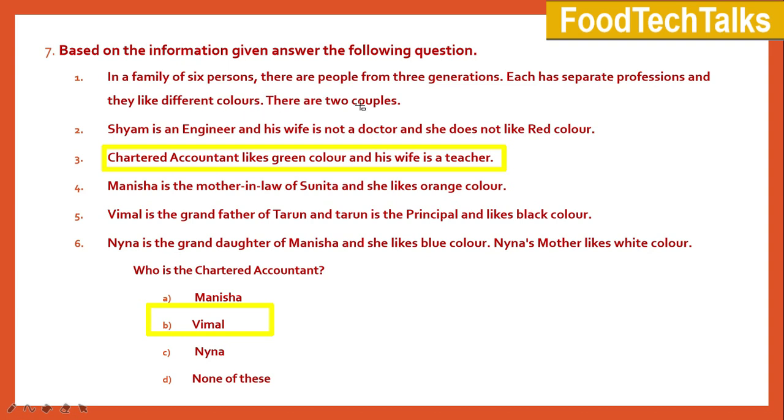There are 2 couples. Shyam is an engineer and his wife is not a doctor and she does not like red color. Chartered accountant likes green color and his wife is a teacher. Manisha is the mother-in-law of Sunita and she likes orange color. Vimal is the grandfather of Tarun and Tarun is the principal and likes black color.